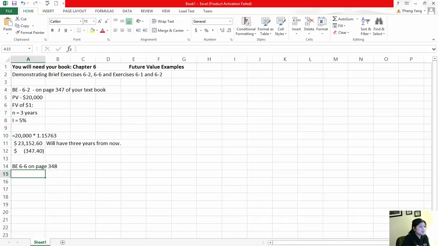Okay, so this brief exercise pertains to Leslie McCormick, who is in the spring quarter of her freshman year in college. She and her friends already are planning a trip to Europe after graduation in a little over 3 years. Leslie would like to contribute to a savings account over the next 3 years in order to accumulate enough money to take the trip.